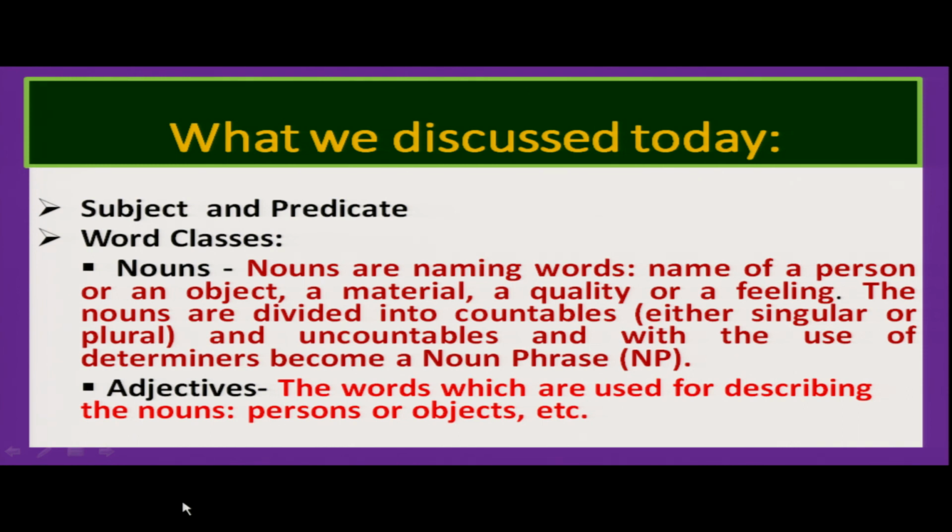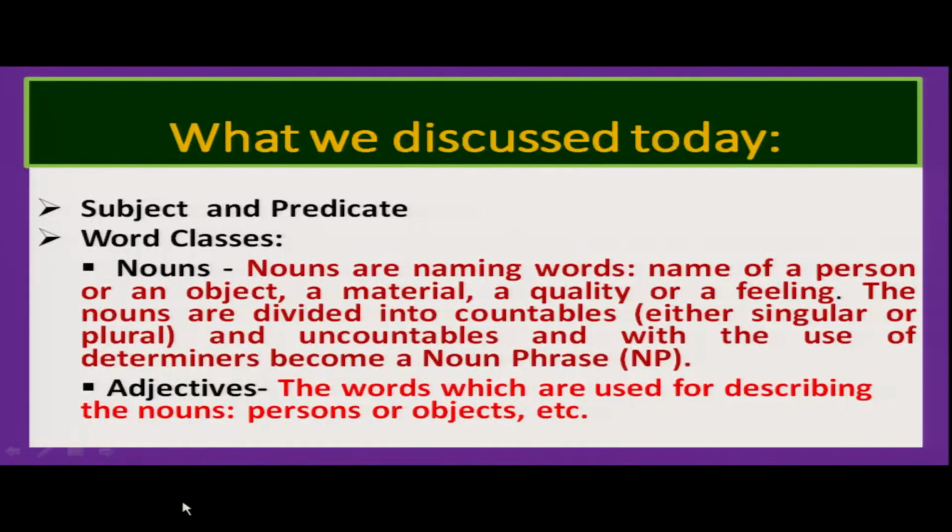And we discussed that in the traditional grammar, people used to say parts of speech, but nowadays in the modern grammar, we say different types of words or word classes or elements of a sentence. The words which are used in a sentence play different roles.